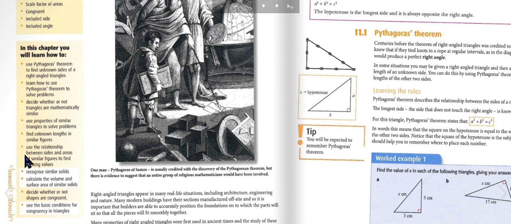Use the relationship between sides and areas of similar figures to find missing values. Recognize similar solids. Calculate the volume and surface area of similar solids. Decide whether or not shapes are congruent. Use the basic conditions for congruency in triangles.